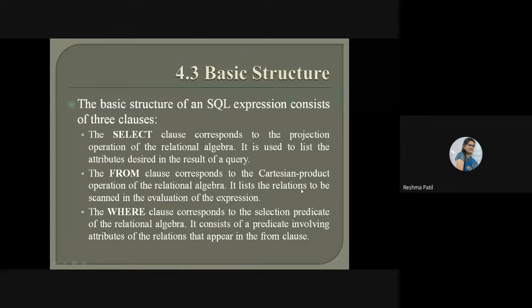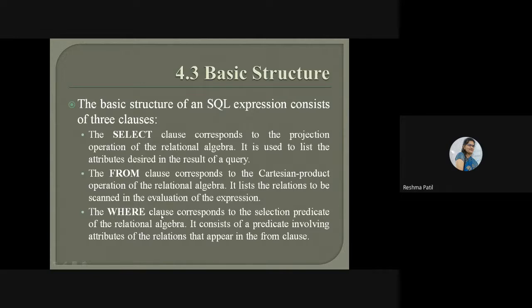It lists the relations, means table names, to be scanned in the evaluation of the expression. On which table we are going to fire that query, that table list we have to write after this from keyword.